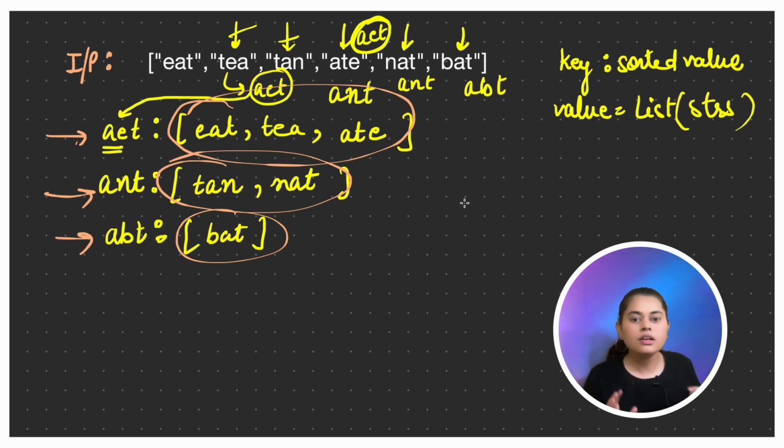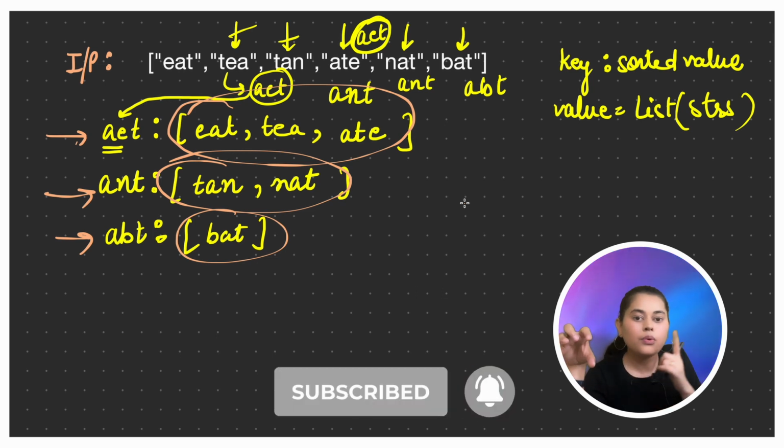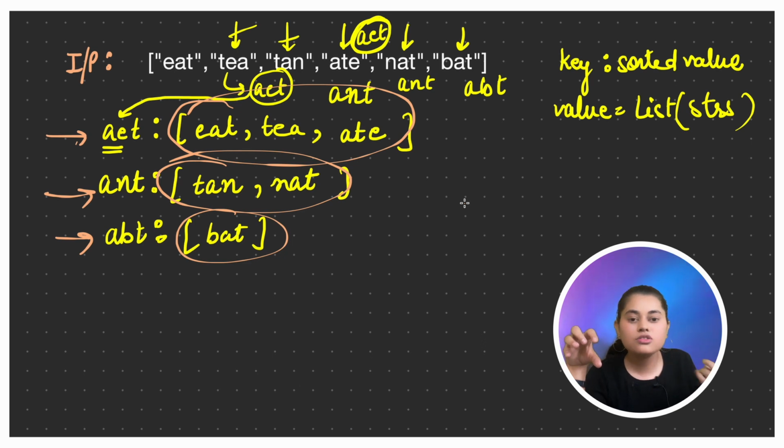So I hope you understood what we were doing. We are trying to sort each and every string, and that sorted string we are making the key. If it is already present in the map, we are putting it in the corresponding array list present in the map. If it is not present, we create the list and store it, right? So this is what we were doing.